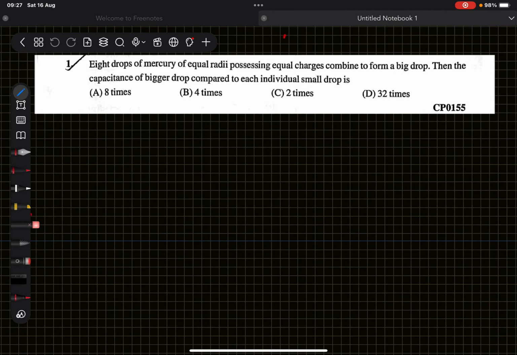Here it is written that 8 drops of mercury of equal radii possessing equal charges combine to form a big drop. Then the capacitance of the bigger drop as compared to an individual drop is? So here it is given that 8 drops are combining to form a bigger drop. So let's consider R be the radius of the bigger drop.